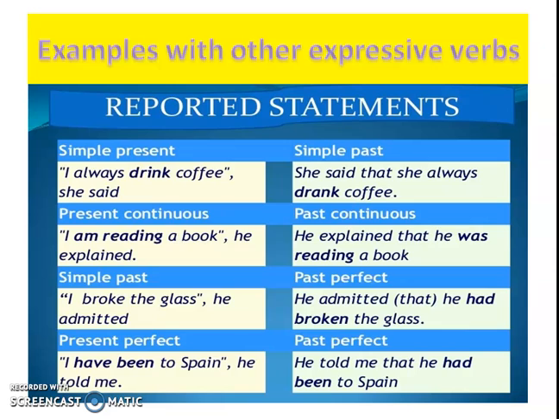It's not really a big deal to have this chart over here, but it says examples with other expressive verbs. And we have the reported statements. In this case, we are using the verbs that I was saying. They are expressive verbs. And we have the old past verbs that we use, which is, for example, said. So let's read again. We have, I always drink coffee, she said. In here, they are giving us the person who said this. In this case, she could be he, could be they, etc. But in here, automatically, we know who the person is that said this.